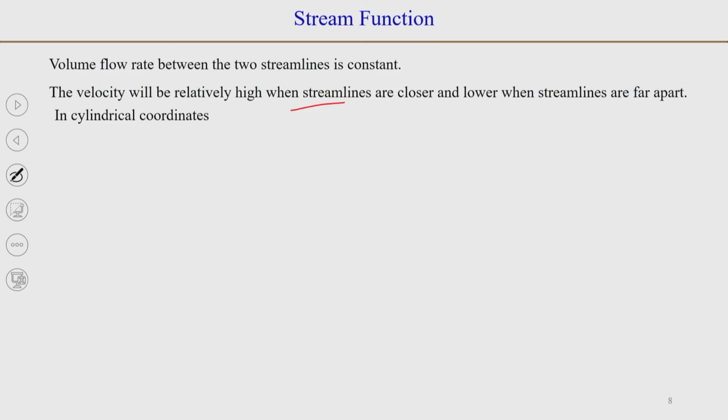We can also do a similar exercise for cylindrical coordinates and define the stream function ψ in cylindrical coordinates, again in 2D, in terms of r and θ. So, V_r is equal to (1/r) ∂ψ/∂θ, and V_θ will be minus ∂ψ/∂r. That will be the definition of the stream function in cylindrical coordinates in the r-θ plane.